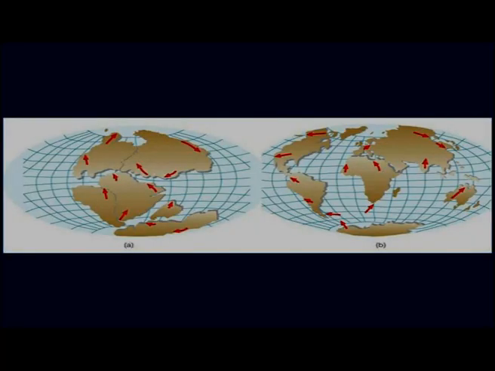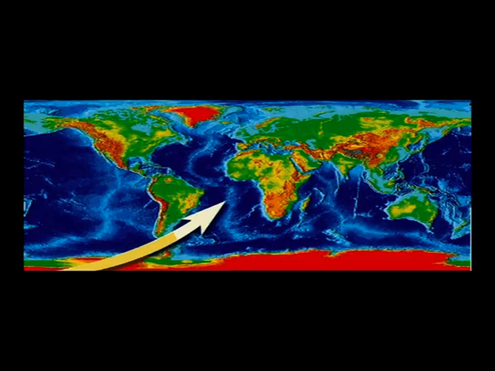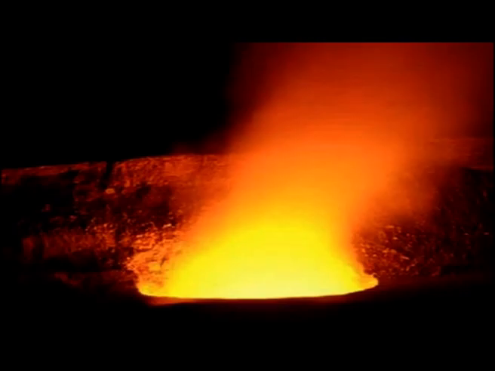Plate tectonics is about the study of the formation of the major structures of the earth's surface, that is the continents, ocean ridges, etc., by the movement and interaction of the plates of the Earth's crust. There are constructive plate boundaries where plates move apart, leading to upwelling of magma and formation of mid-oceanic ridges.